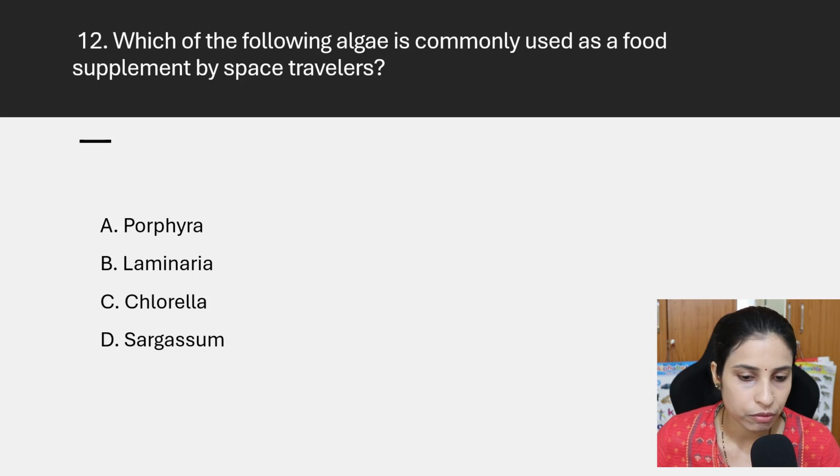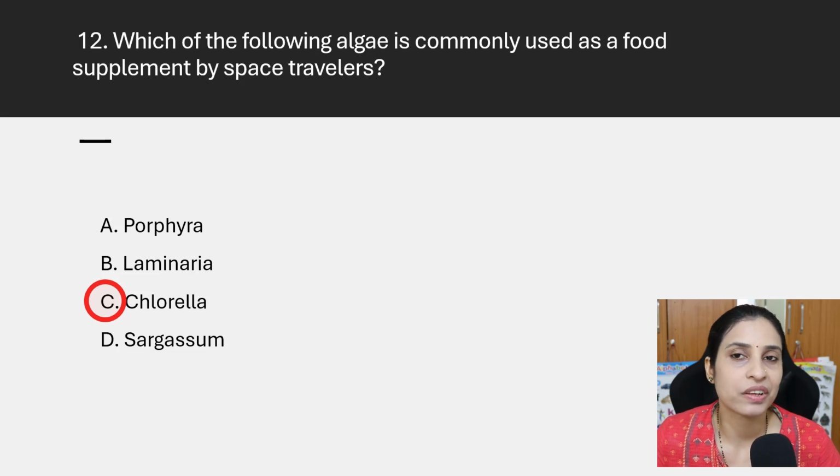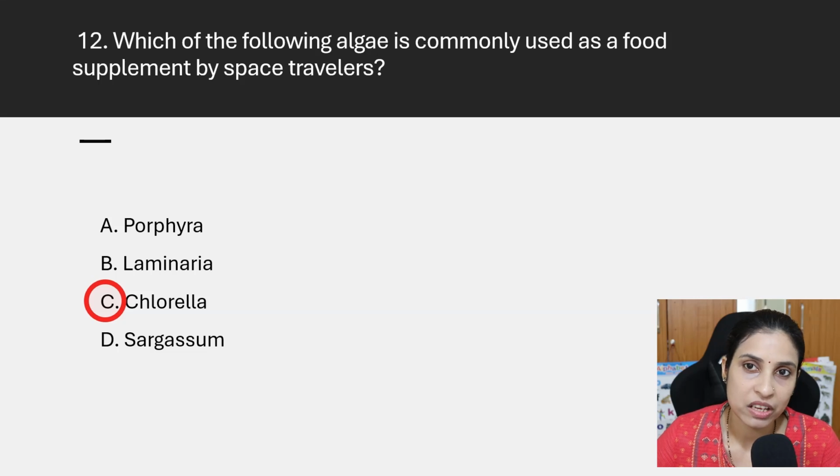The next question: which of the following algae is commonly used as a food supplement by space travelers? The answer is Chlorella. Chlorella is a single cell protein, which is used as a protein supplement by space travelers, because it is high in energy. We can pack it and take it out to space travel. Okay.